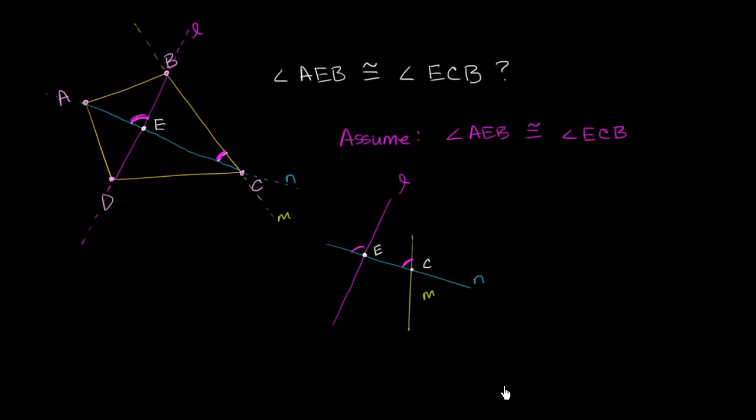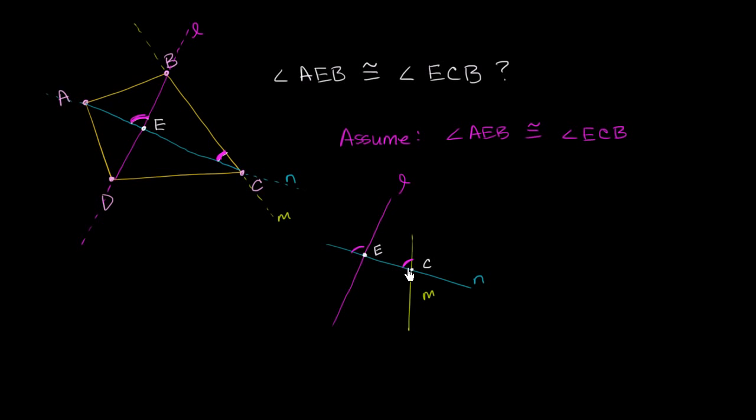Now, what does that tell us about lines M and L? Well, the way we've set it up, we have two lines, lines L and M. Line N is a transversal. And now we have two corresponding angles that are congruent. We assumed that from the get-go, that we could find a quadrilateral where these two corresponding angles are congruent.